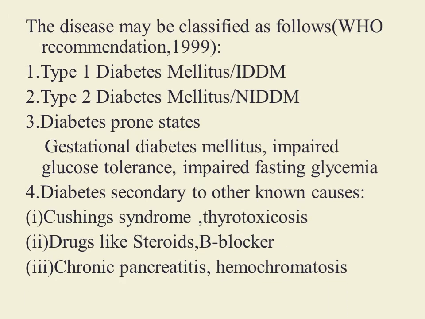These causes are Cushing syndrome and thyrotoxicosis. These are endocrinal disorders, and side effects of certain drugs like steroids and beta blockers on long-term use may lead to development of diabetes mellitus. Infection of the pancreas, which is seen in chronic pancreatitis, may lead to development of diabetes mellitus, and hemochromatosis, which develops due to toxicity of iron, causes deposition of iron in the pancreas and its fibrosis that leads to development of diabetes mellitus. So these are the causes which may lead to development of diabetes mellitus.